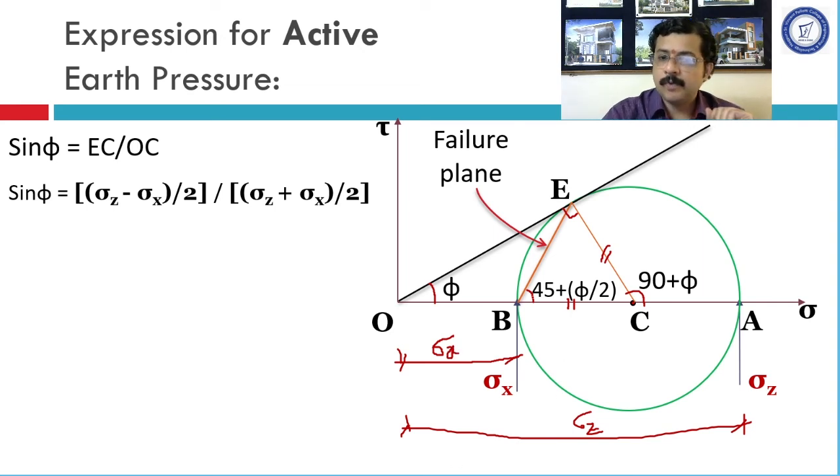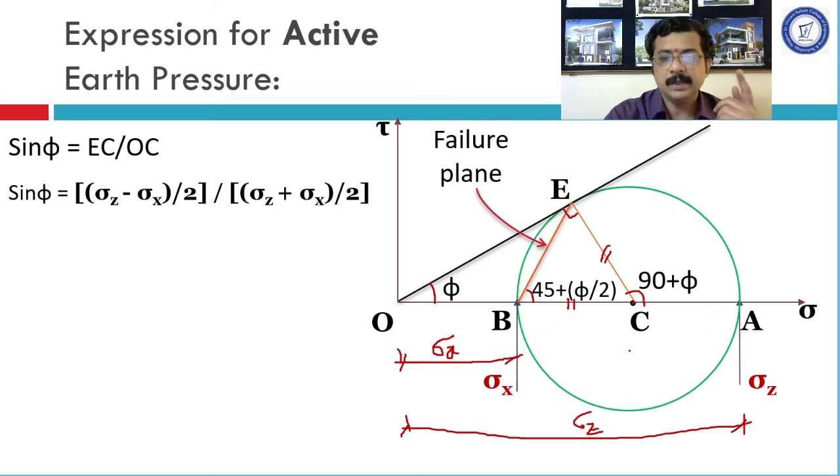We want BC. Now can we not say sigma z minus sigma x is nothing but AB, or OA minus OB is nothing but AB? What is AB? This AB is nothing but the diameter of this circle.